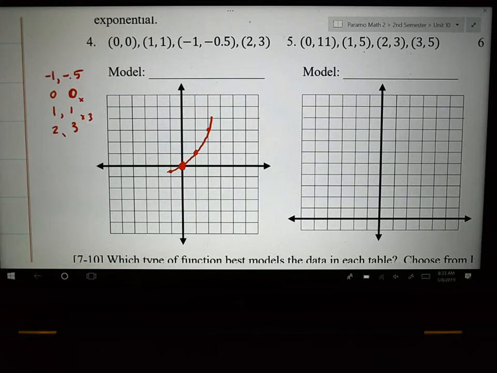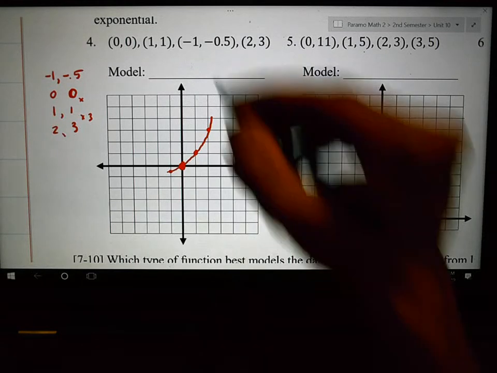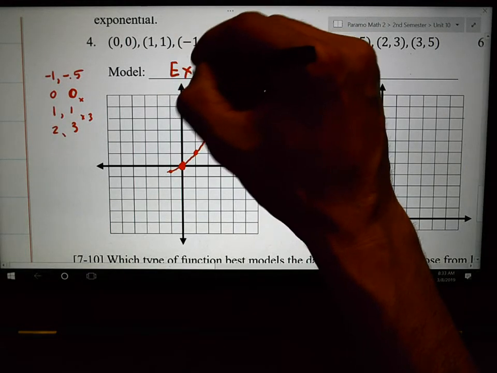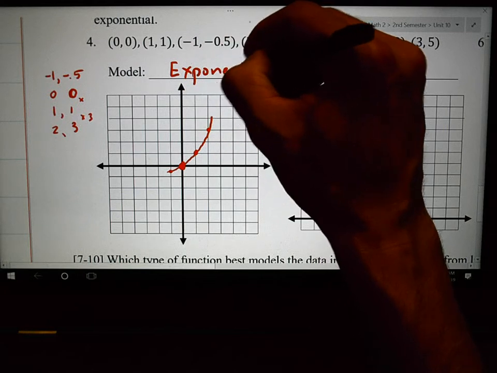This is where I go and see what I did before. What did I do? I wrote down exponential last time I did this.